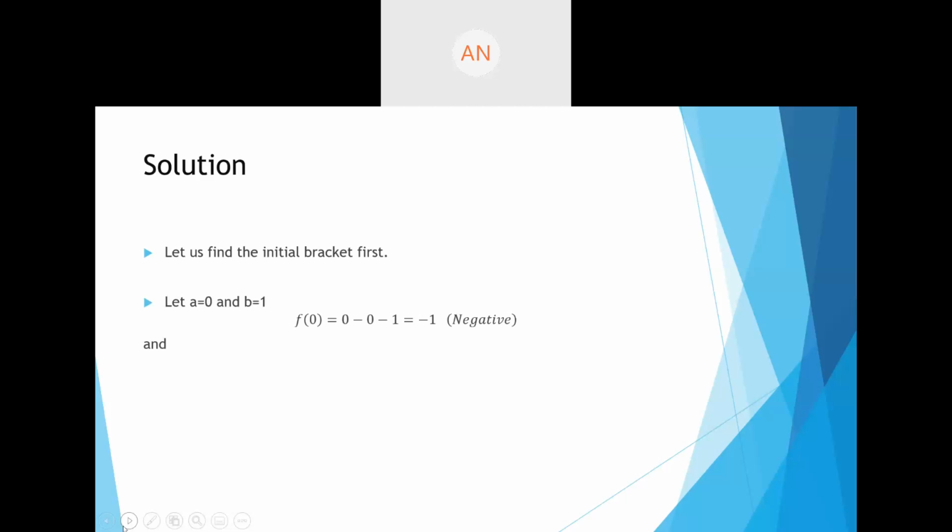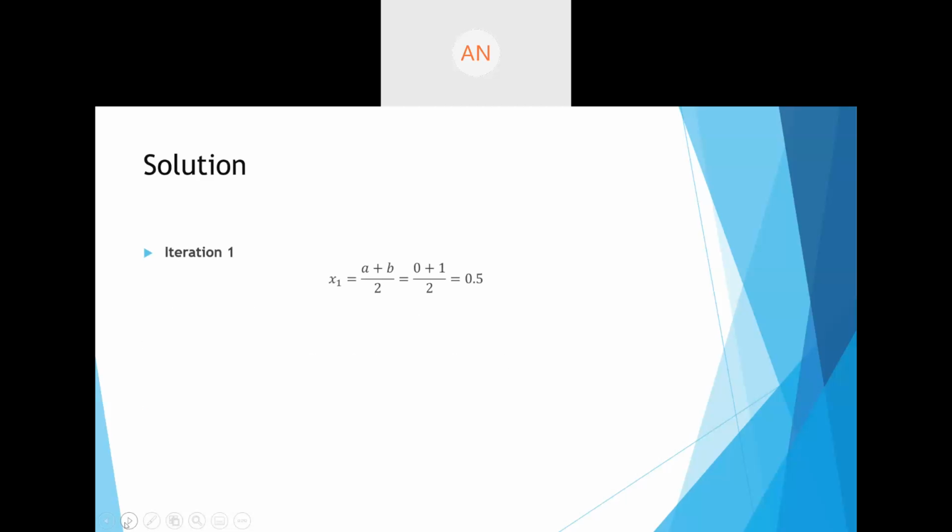So f of 0, when I put 0 in the equation, I get minus 1, and if I put 1 in the equation, I get 5. So they are of opposite signs. One is negative and one is positive, therefore there is at least one root lying between these two values, and therefore this is a good enough bracket. We can start with this bracket, it should not have any problem. So now we can say that there is at least one root between 0 and 1. So we start with iteration 1.